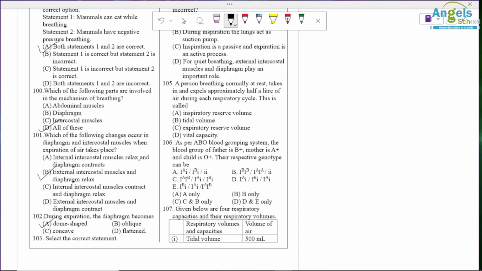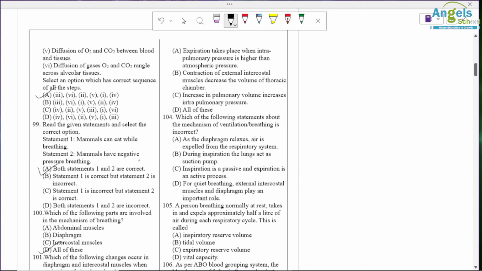Select the correct statement. Expiration takes place when intrapulmonary pressure is higher than atmospheric pressure. So this is the correct option. Contraction of external intercostal muscle decreases the volume of thoracic cavity. Wrong option, it will increase. Increase the pulmonary volume, increase in intrapulmonary pressure. Again wrong, and all of this wrong. So option A is correct.